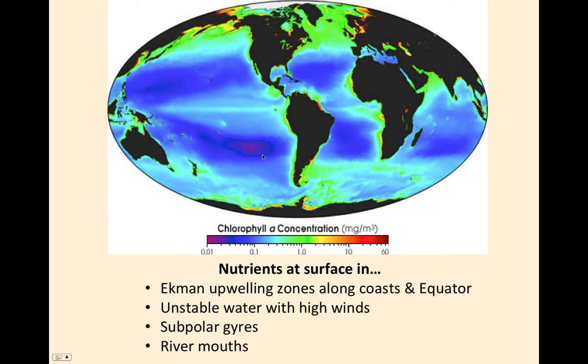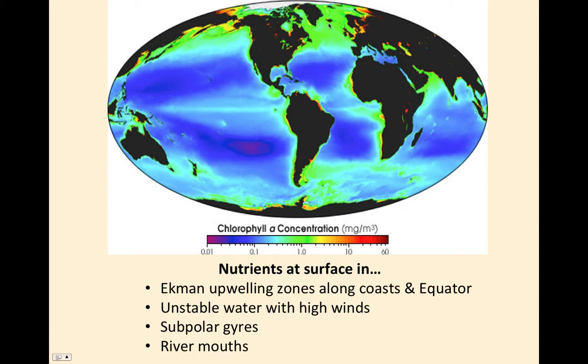As we know, winds go around anticyclonically, which means counterclockwise in the southern hemisphere, and the Ekman transport is to the left, offshore. To replace those waters you get upwelling. Same effects for different reasons along the coast of North America, and so there are a lot of upwelling zones. We've already talked about the fact that since there's a weak thermocline and a weak pycnocline in the poles, the winds can mechanically mix deeper waters to the surface, giving you a source of nutrients and lots of phytoplankton blooms that result from that.